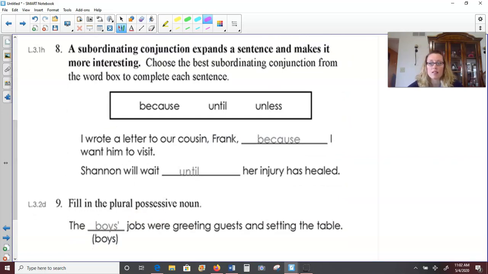Okay, number 8, a subordinating conjunction expands a sentence and makes it more interesting. Choose the best subordinating conjunction from the word box to complete each sentence. Because, until, and unless are our choices. I wrote a letter to our cousin Frank, blank I want him to visit. I wrote a letter to our cousin Frank because I want him to visit. Shannon will wait until her injury has healed.